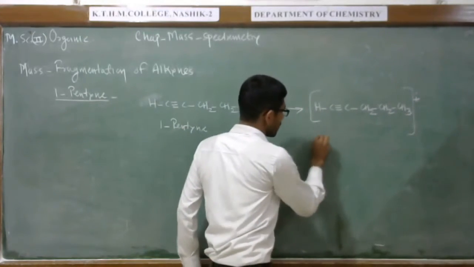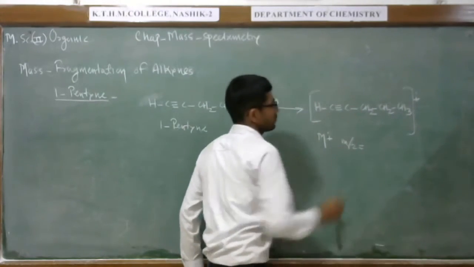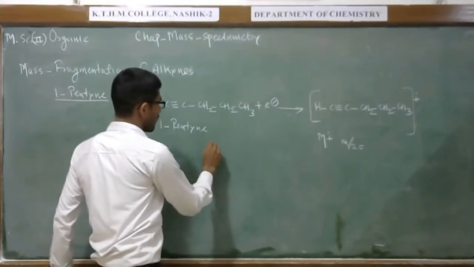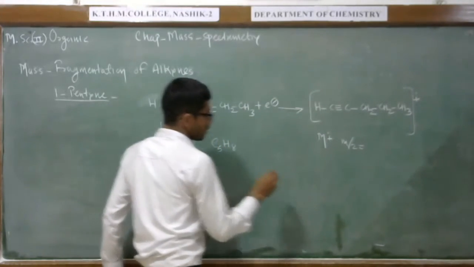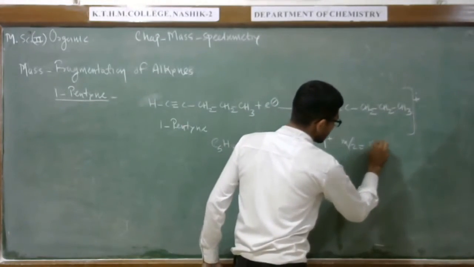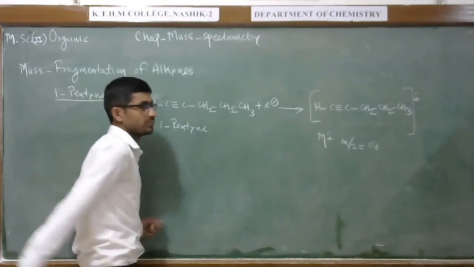For this molecular ion peak, the number of carbons is 5 and the number of hydrogens is 8, so the molecular weight is 68. At this value we can observe the molecular ion peak.